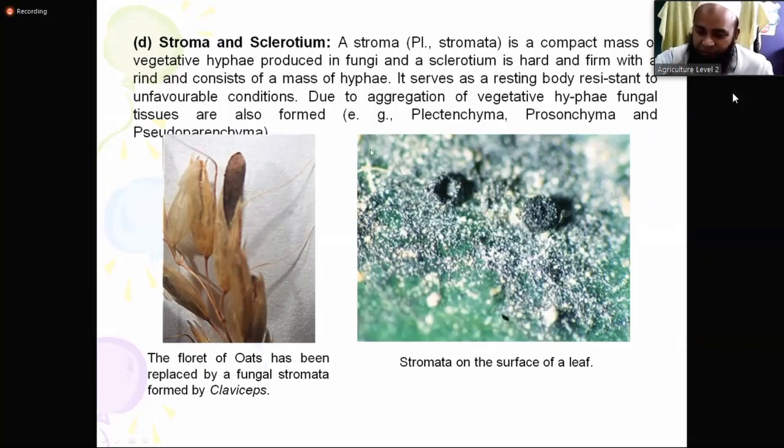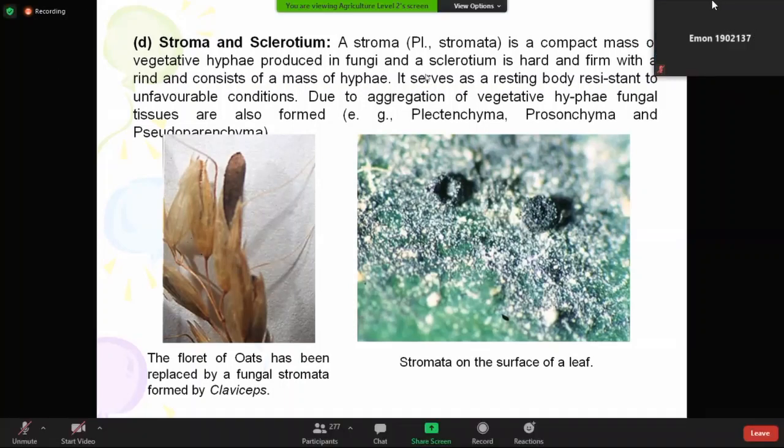If a fungus produces a structure from a mass of vegetative hypha together, compact but not so hard, it is called stroma.